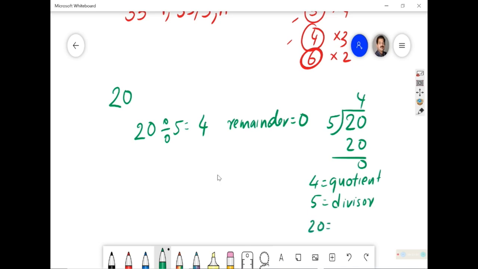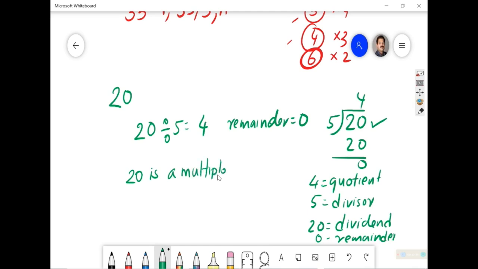20 as dividend and 0 as remainder. So if the remainder is 0 and 20 is the dividend now and 5 is a divisor, if I write 20 is a multiple of 5, right?